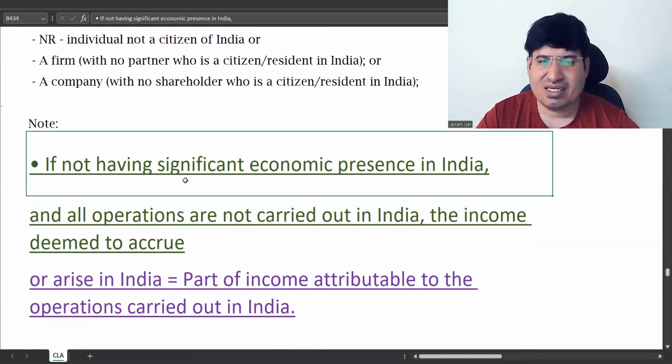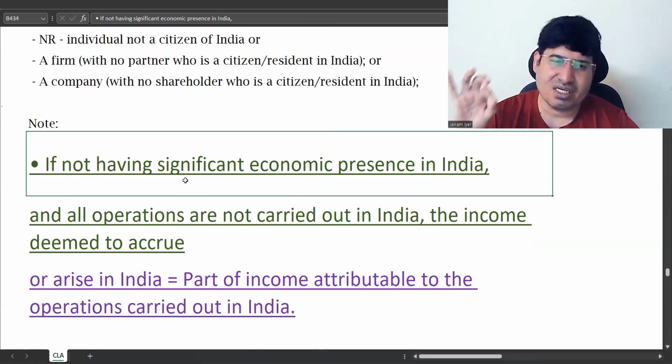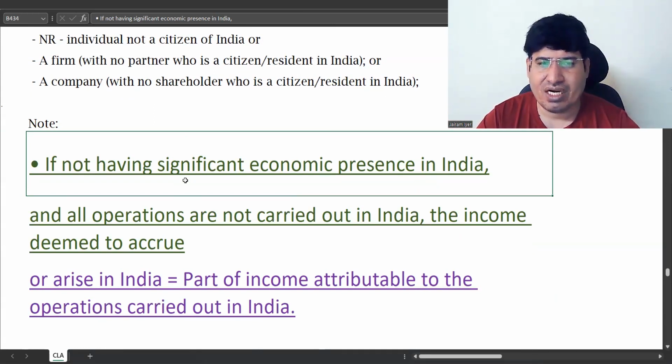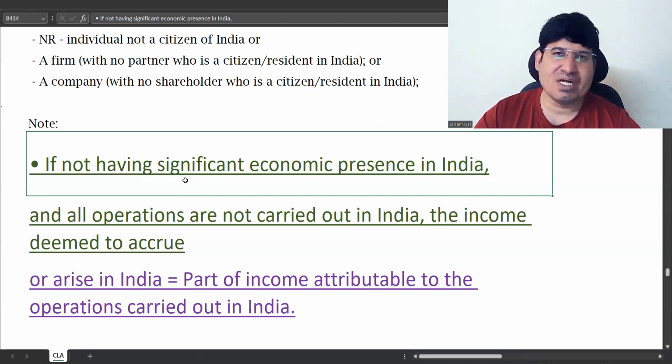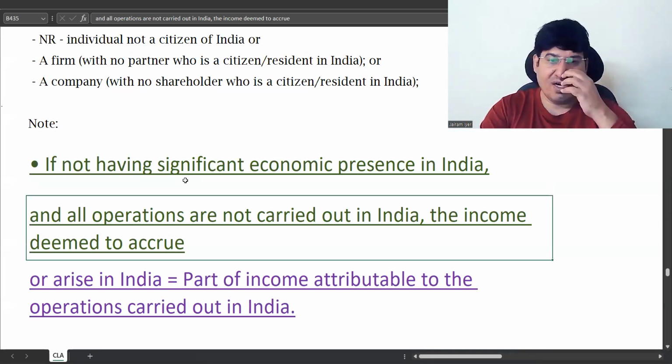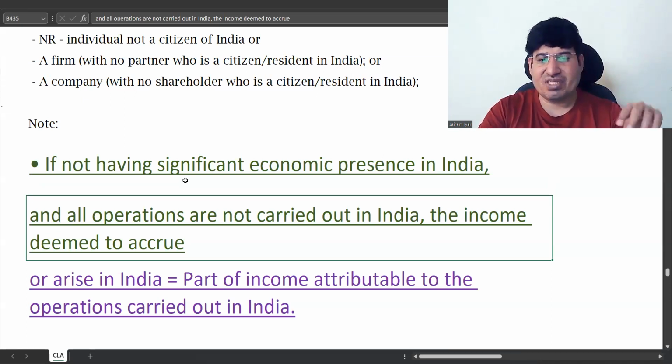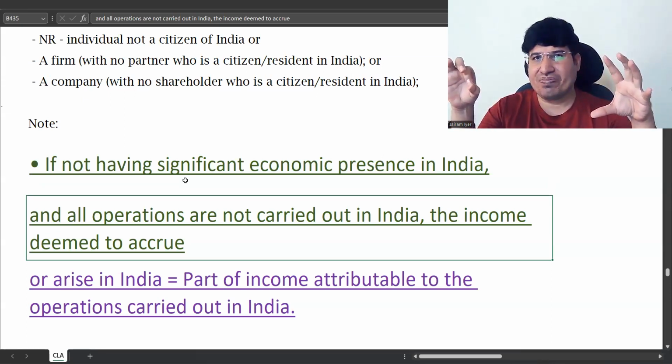So what they are saying is 2 things can be there. They can have a significant economic presence. What is significant economic presence? I'll tell you that. If they don't have a significant economic presence in India, that is, they are fringe players, then you will have to just make sure that you will tax only that part of income which is attributable to operations in India.